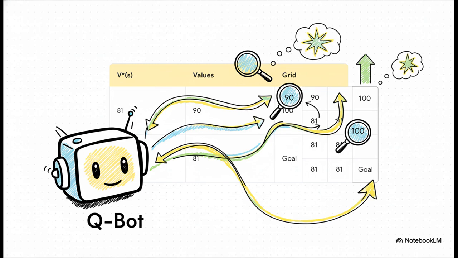Now, from any square on the board, Qbot can just look at its map, find the action with the highest number, and it knows, with total certainty, that's the best possible move to get the biggest reward in the long run. It's figured it out. It's found the optimal path from anywhere.